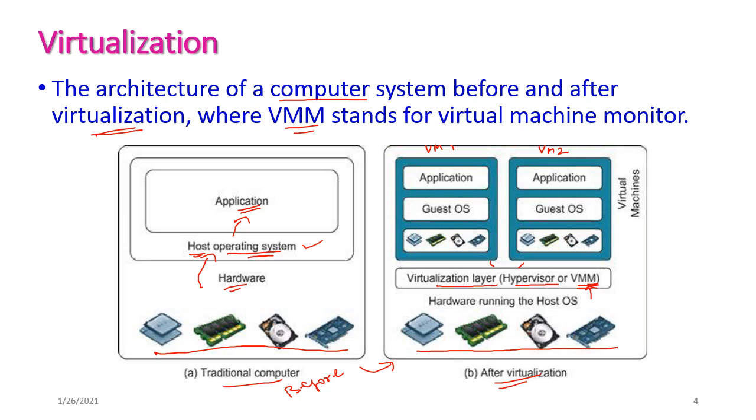So the same set of hardware. On the top of hardware we can install the operating system. This operating system is called as guest operating system, and the required applications may be installed here. Again, in virtual machine 2, the same set of hardware is here, and again we can install operating system, maybe different operating system and different applications which are required for these virtual machines. So by using virtual machine monitor, we can create more number of virtual machines from the physical machine. These are the physical machine.